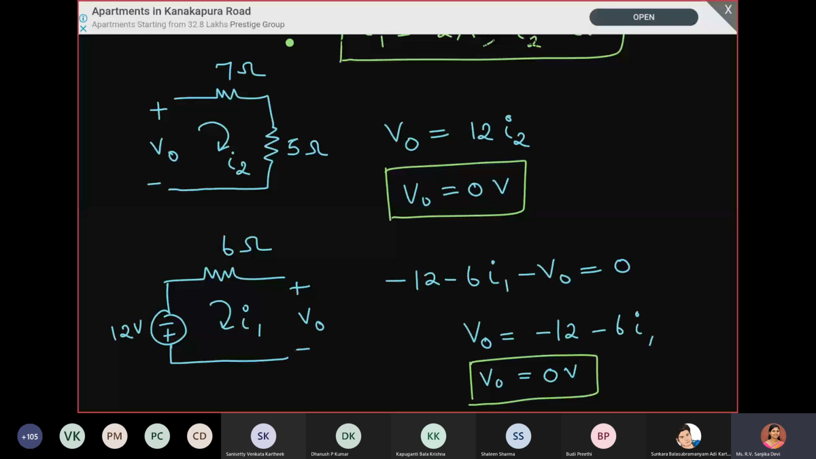Is this clear to everyone? Yes, ma'am. Okay. Somebody told me that for the first problem also you need a discussion. Okay, so we'll do the first one. Have you all copied this one? Yes, ma'am. Okay, so we will do the first circuit.